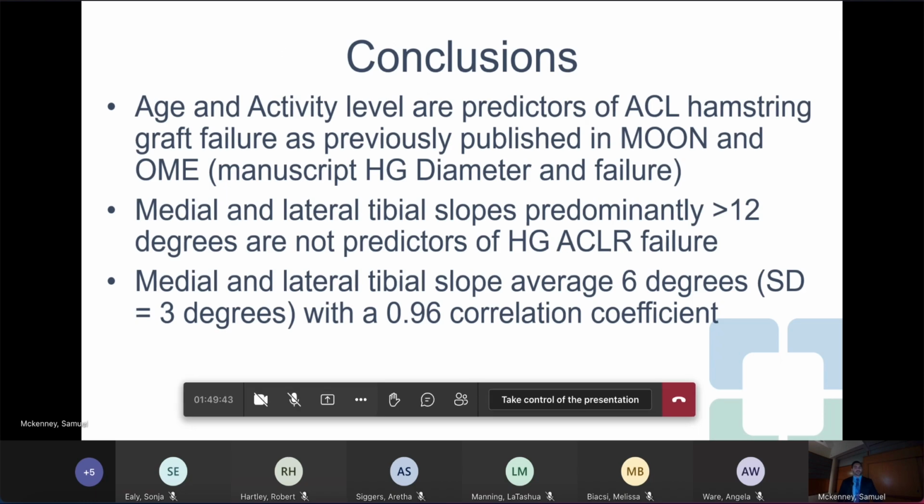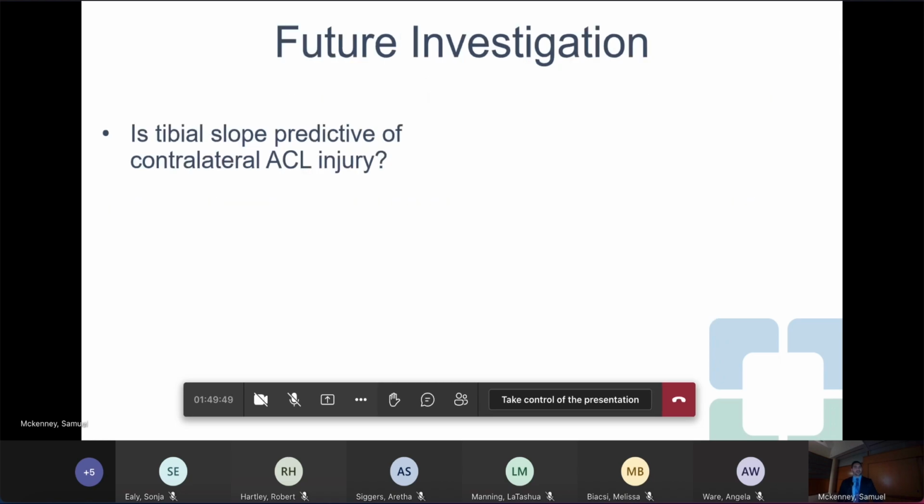Medial and lateral tibial slopes in our cohort had a very strong correlation coefficient of 0.96. And in the future, we can use this study and this same cohort of patients to look at whether tibial slope is predictive of contralateral ACL injury or contralateral return to the operating room. We can expand to longer term follow-up. We could probably get 5-year follow-up by the end of this year.